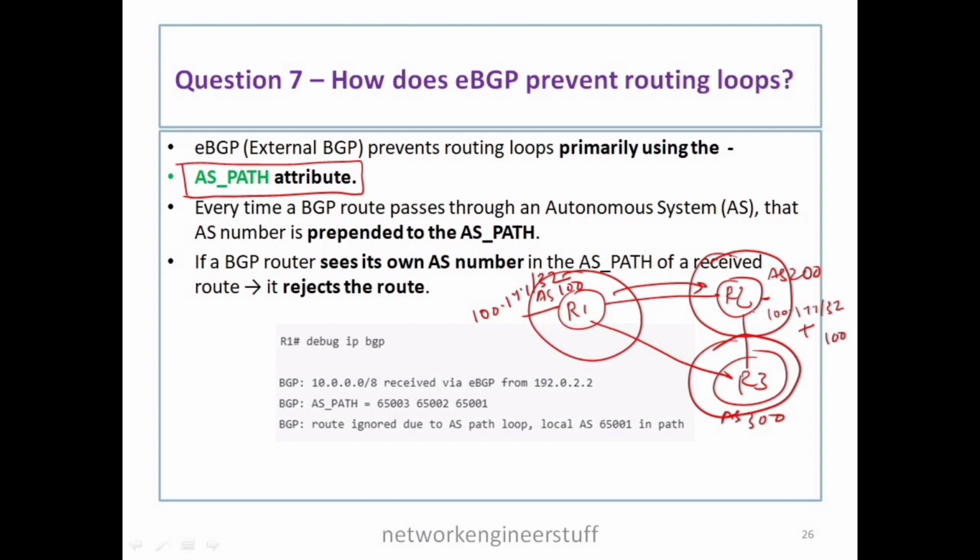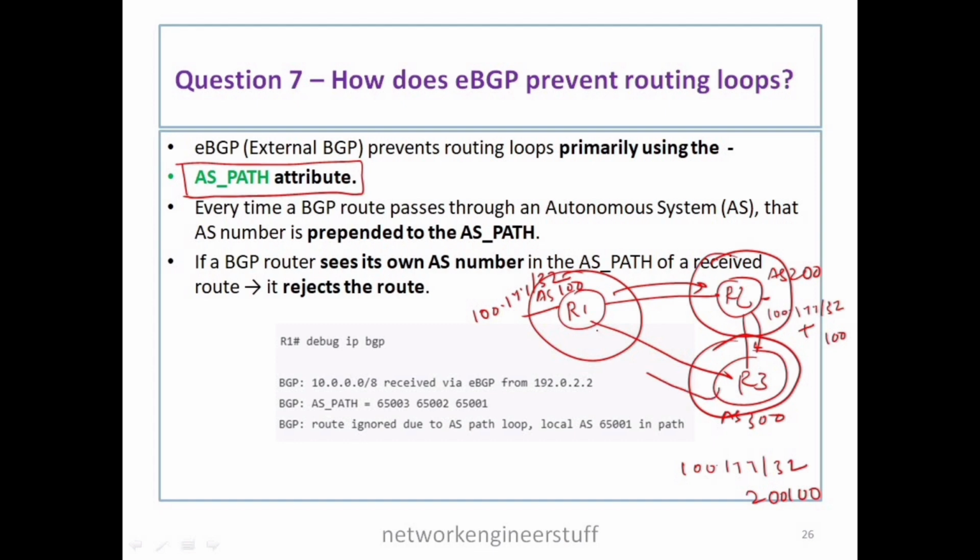And when R2 forwards that same route to R3, it will also add its own AS number in that AS path. So when R3 receives it, the route will have the AS path 100 and it will have 200 also, which R2 adds.